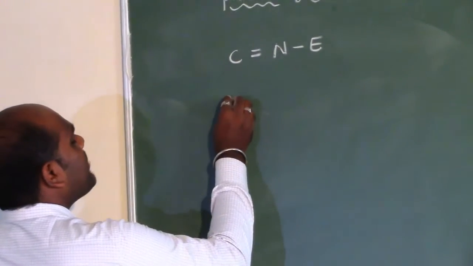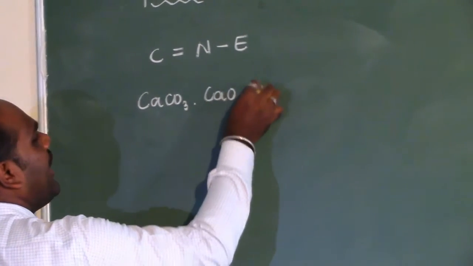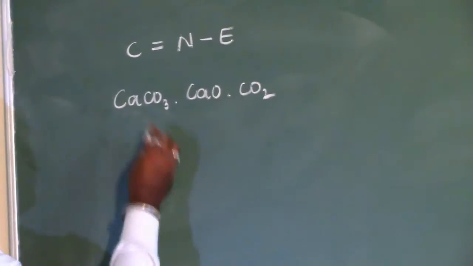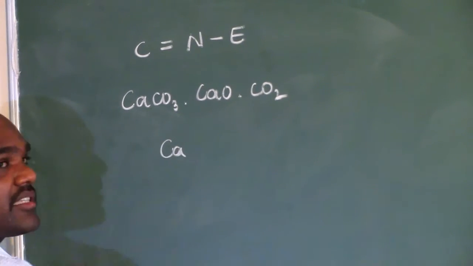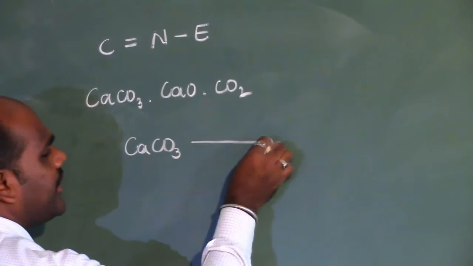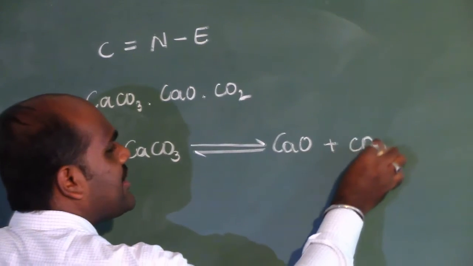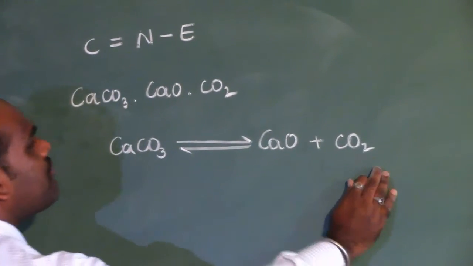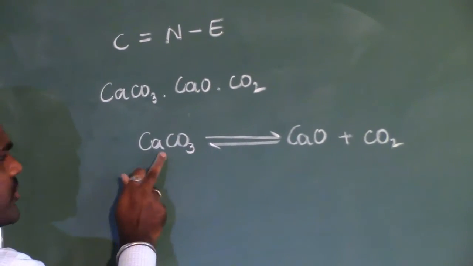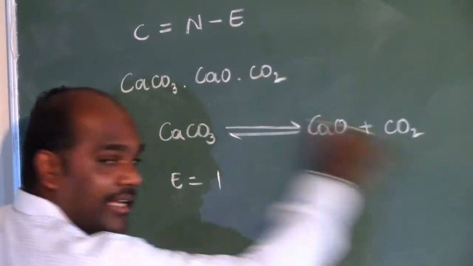We shall consider one simple example consisting of constituents CaCO3, CaO and CO2. These are the constituents present in the system, for which the only possible equation is CaCO3 reversibly decomposes to give CaO plus CO2. This is the one and only equation possible with these constituents, so E equals 1, the number of independent equations.